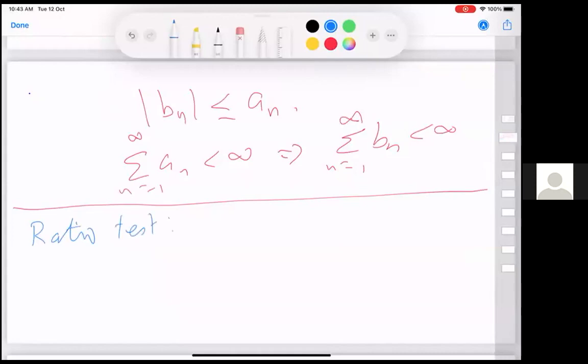That is, if you take the ratio of the n plus 1th term by the nth term, okay? If the limit exists and is finite,